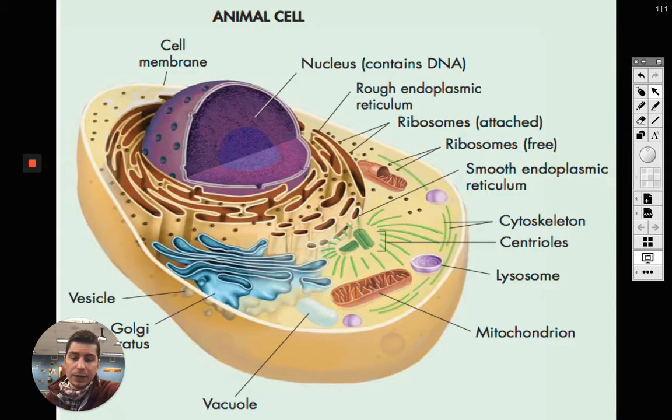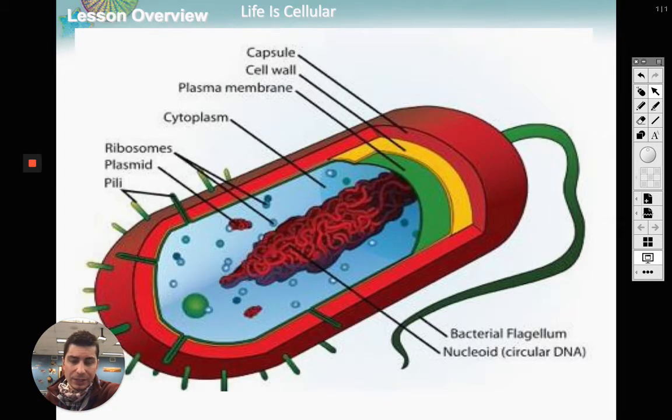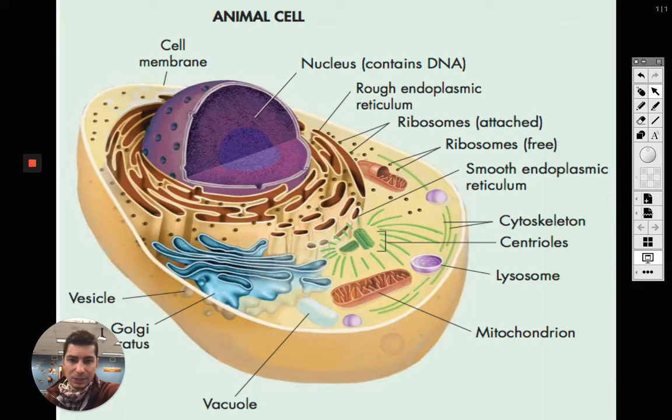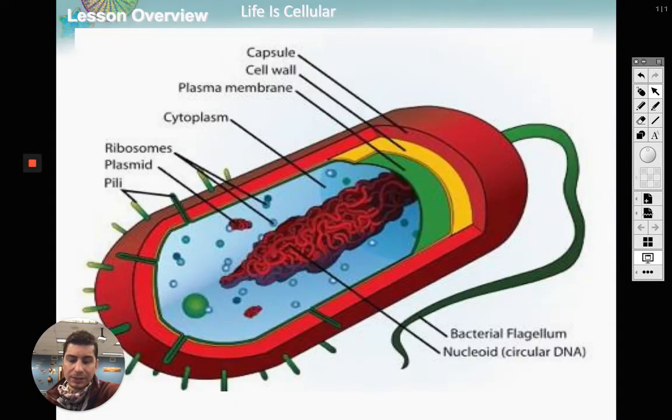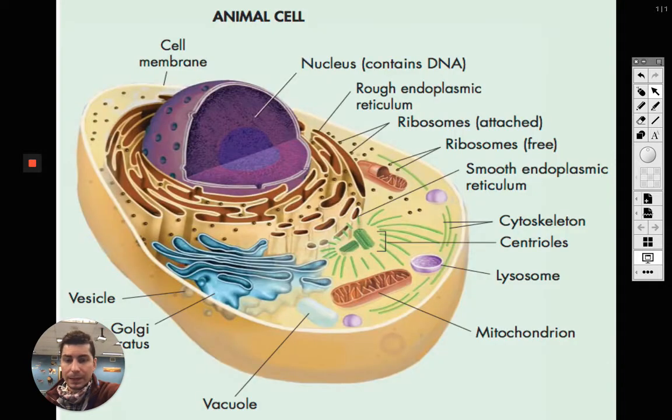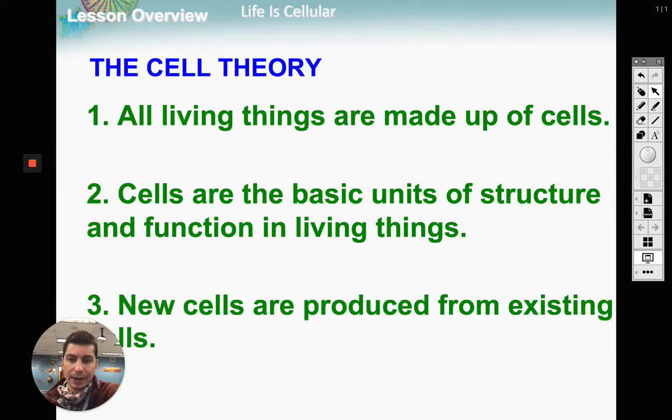And this is a eukaryotic cell. This is what our cells look like. So, complexity-wise, you can see this one is very simple. This one, we've got a lot more stuff on the inside of it. Okay, so this is a prokaryotic cell. This is a eukaryotic cell. We are eukaryotes. These are the types of cells we have.